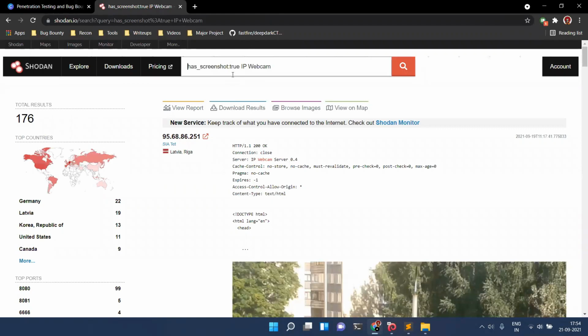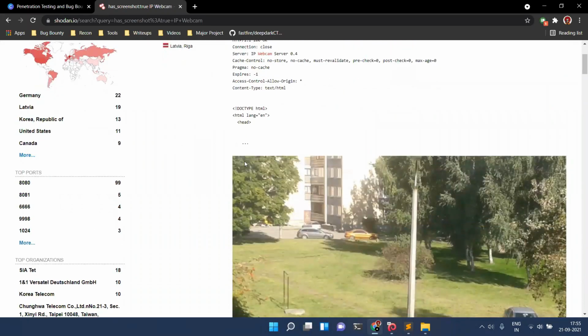One of my friends was randomly looking for webcams. He searched randomly, and he was able to get the web camera of an Indian police station. Okay, so the Indian police station's web camera on Shodan was one of the great things.